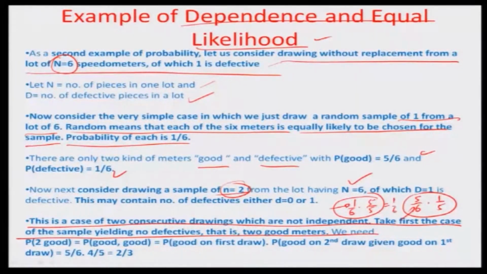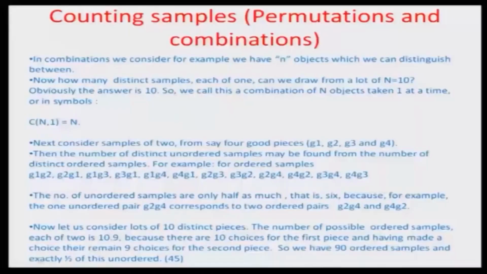This would all result in 1/3, which is the probability of 1 defective. So that is how you handle dependent events. Given one condition, you are doing the second; given that you have drawn one good, you are trying to draw another one. So there has to be some dependence between earlier and later. These are completely different from the independent events in the earlier slide.